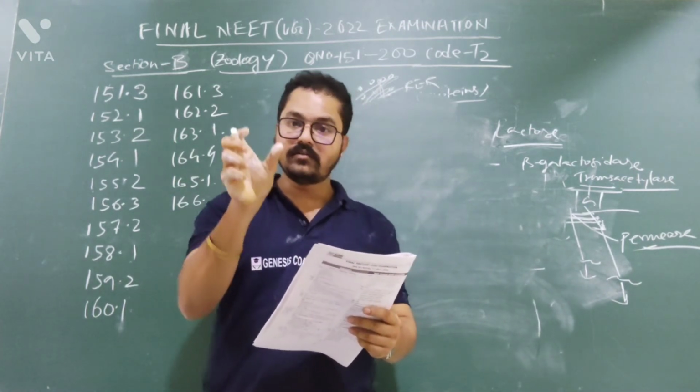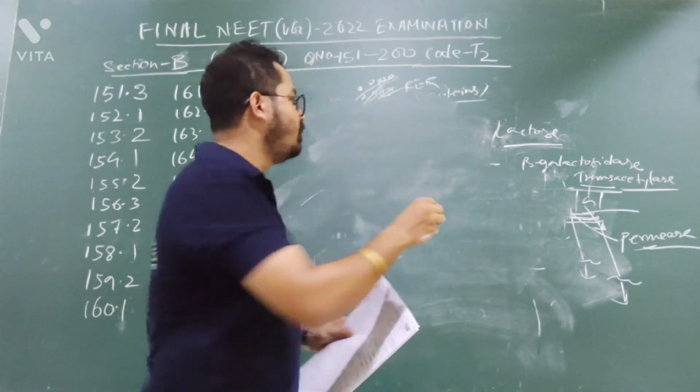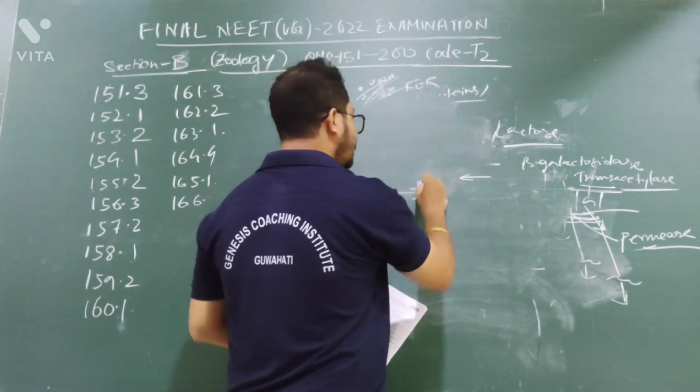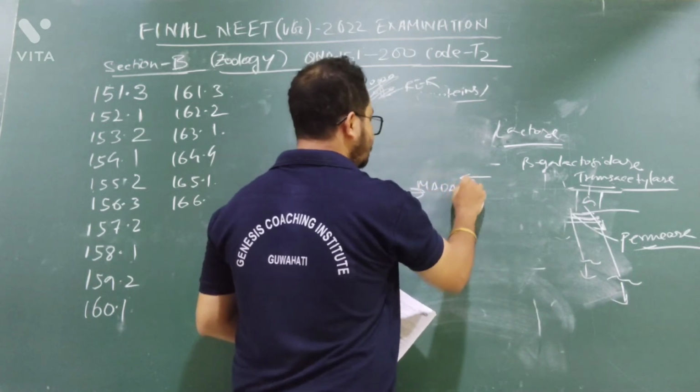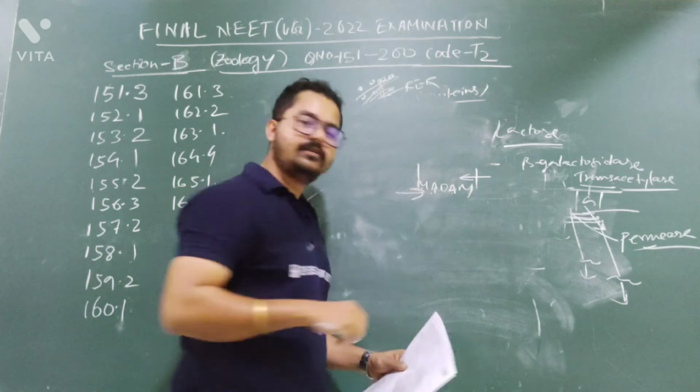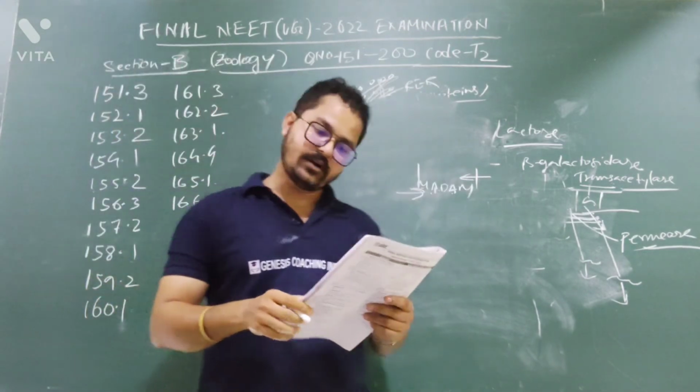Where it cuts, those sequences read the same from this side to this side or from this side to this side, like MADAM. These are the palindromic sequences. Restriction enzyme will cut here. Okay, statement 1 is correct.